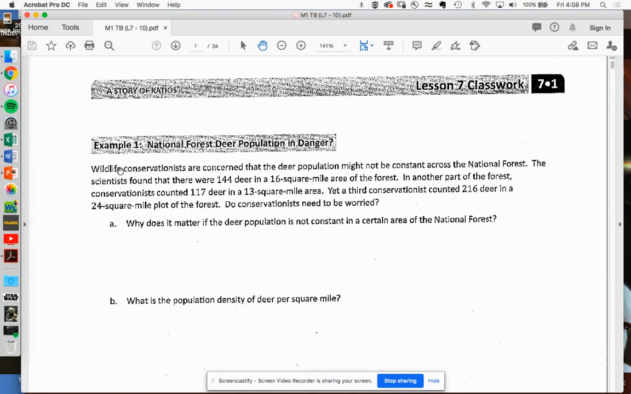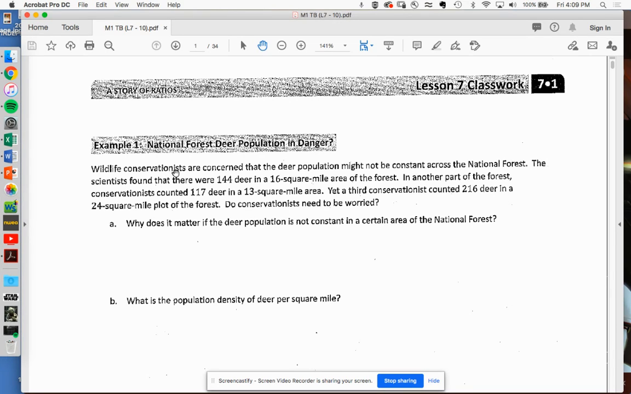We're going to be extending our understanding and applications of ratios to solve and to look a little bit deeper at some more story problems. So, our example 1 here is National Forest deer population. Is it in danger?